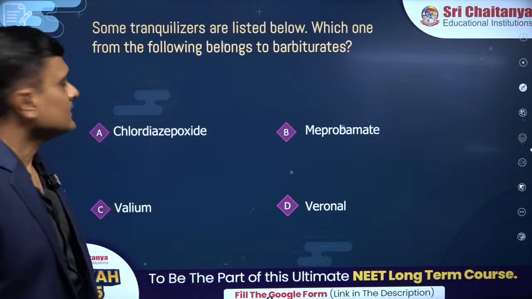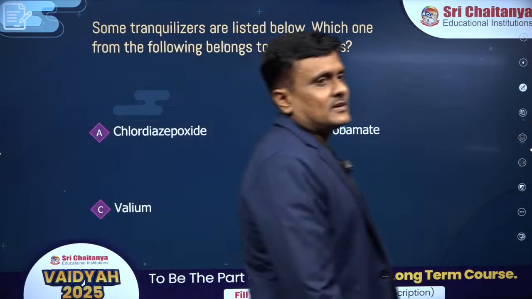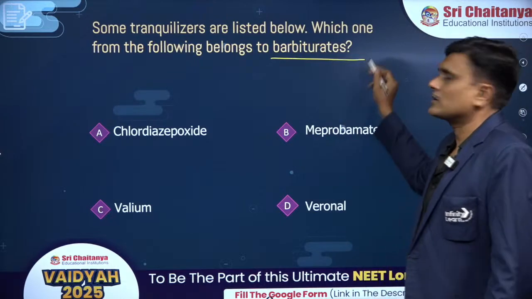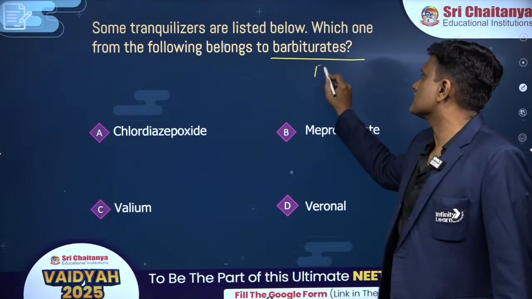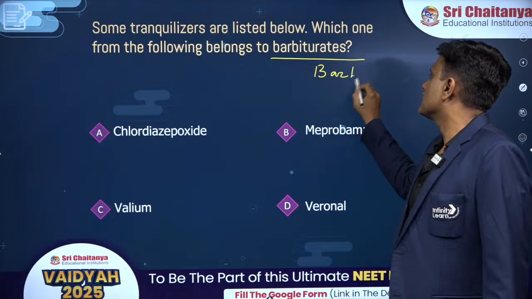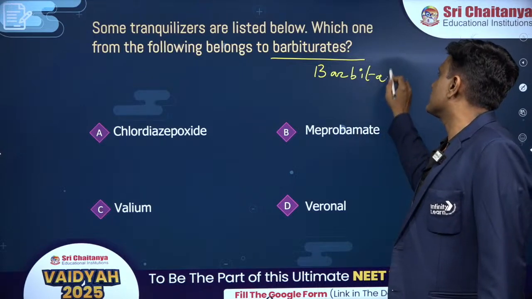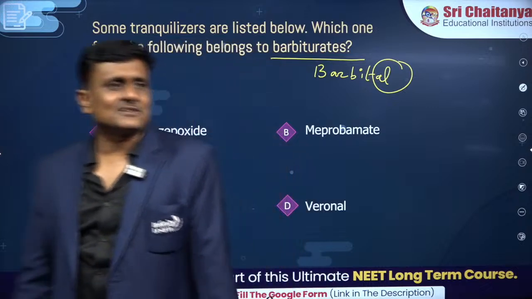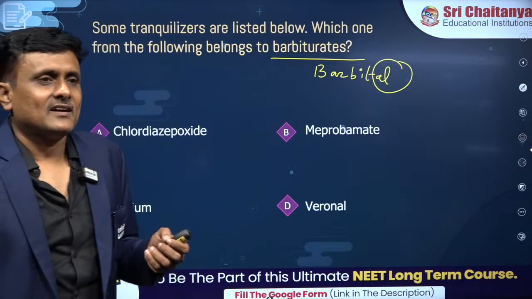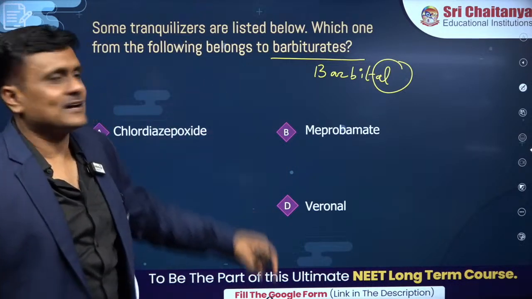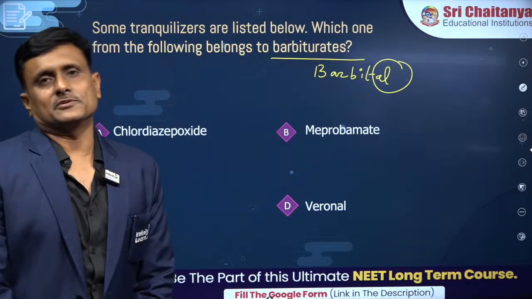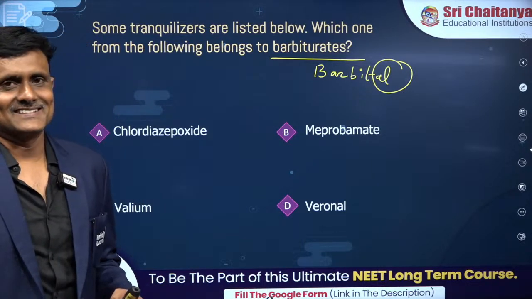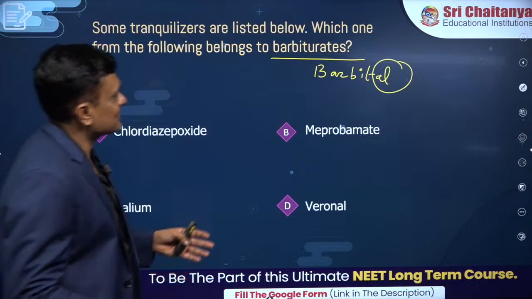Good going, buddies. Brilliant. Chalo. Tranquilizers, and a frequently asked question, barbiturate, or sometimes it is also mentioned as barbital. If they mention this as barbital, probably you will make out that all, and that is the reason why they gave it as barbiturate. Can you see the beauty of NEET questions? They are actually referred to as what?